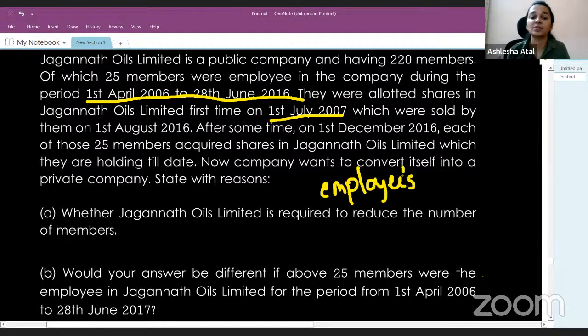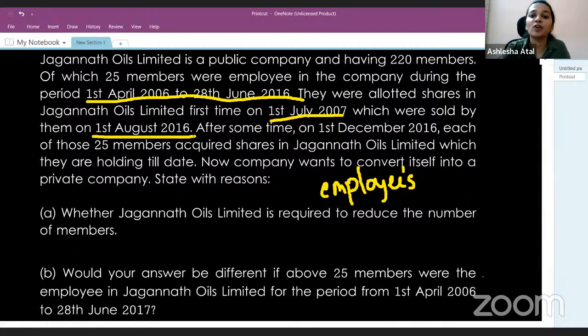Now, remember this information. This information is very useful for solving the question. These people became members of the company when they were employees. After the first allotment, the shares were sold by them on 1st August 2016.